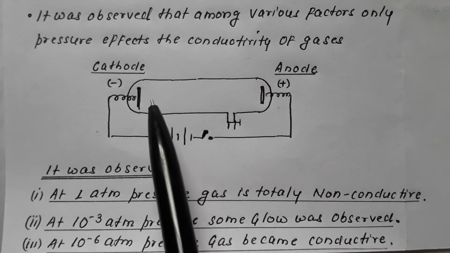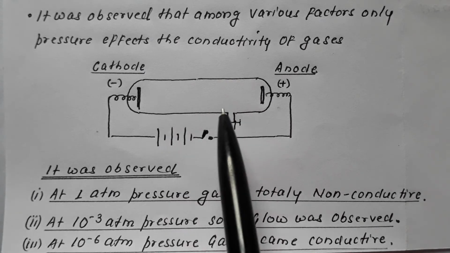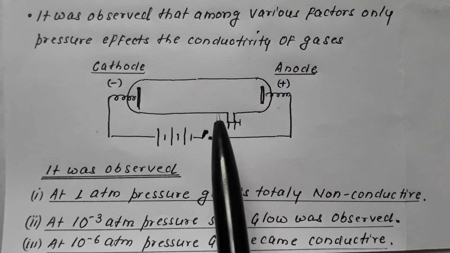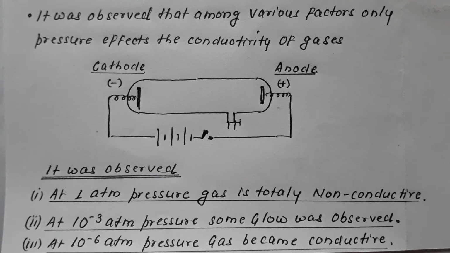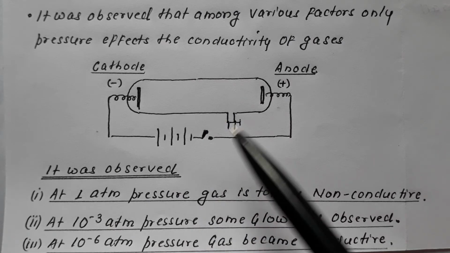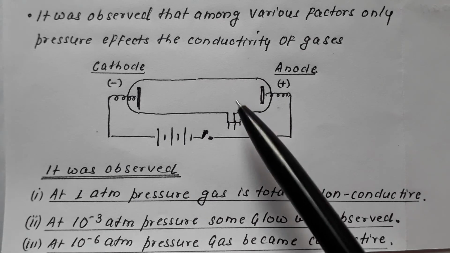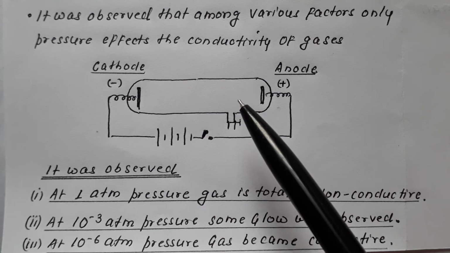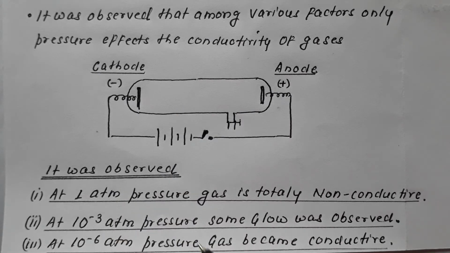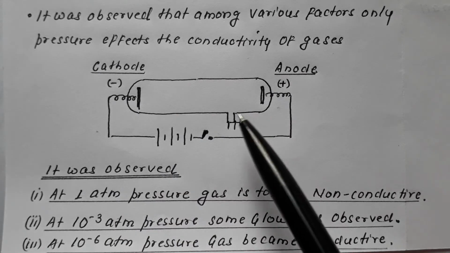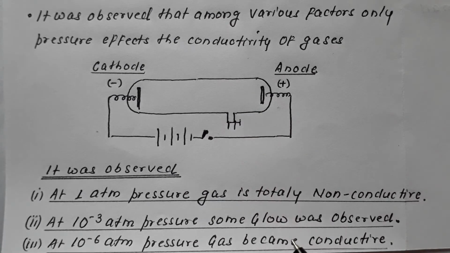Then, when the pressure was reduced to 10 raised to minus 3 atmosphere, some glow was observed in the discharge tube. A very feeble light is called a slight glow.